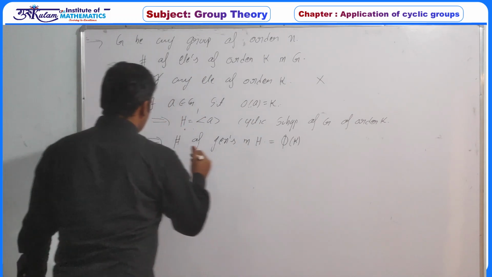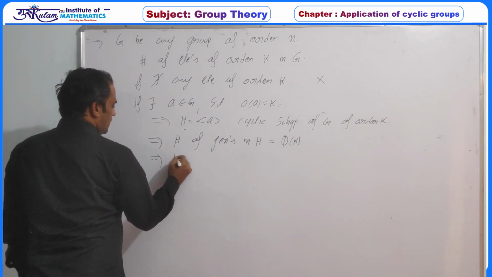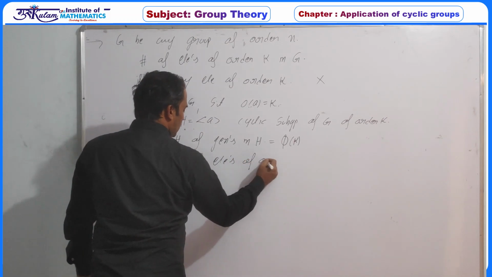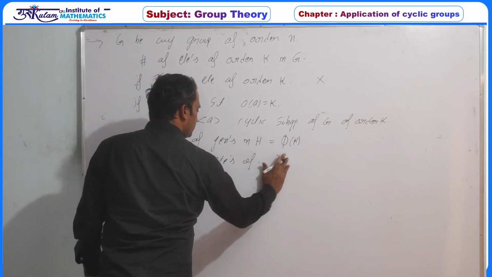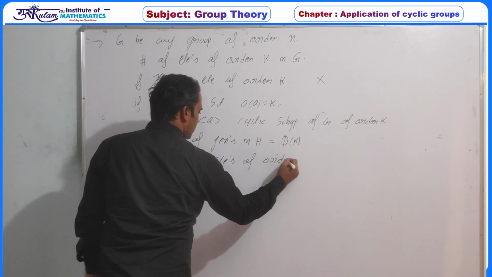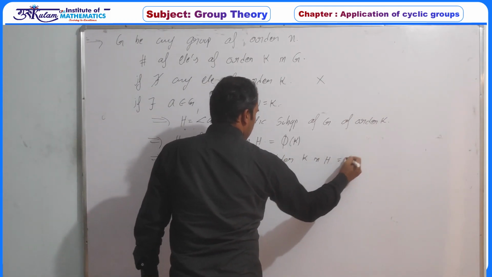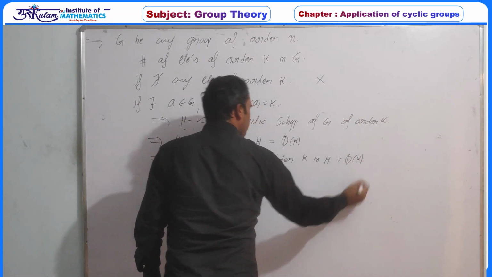So we can say that the number of elements of order k in H is exactly φ(k).